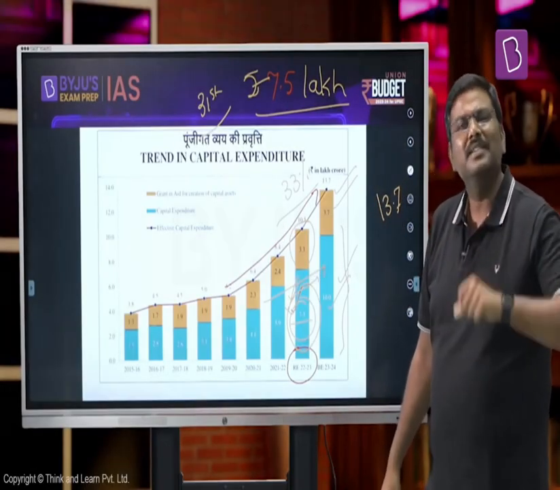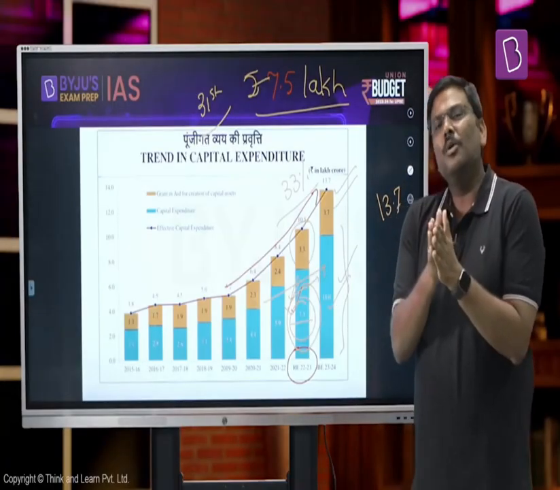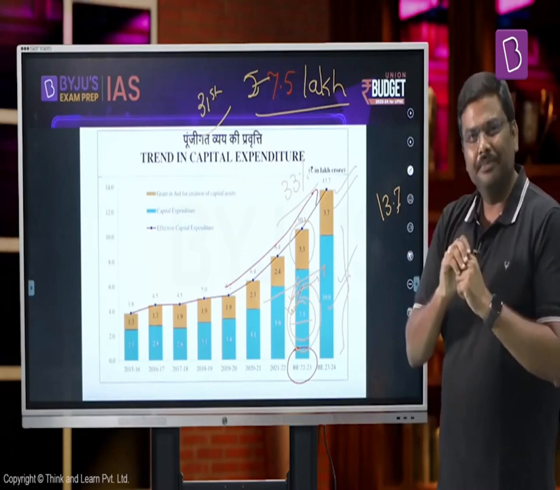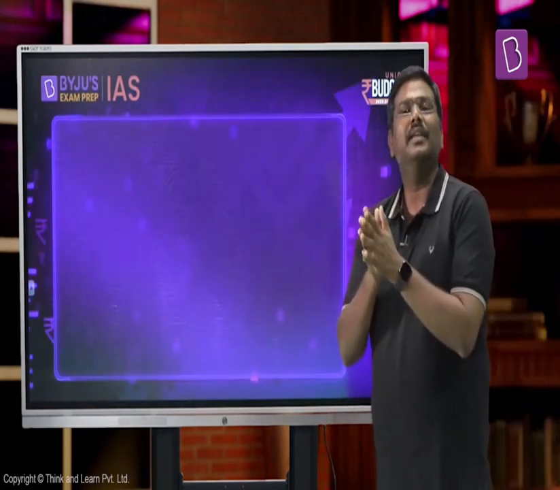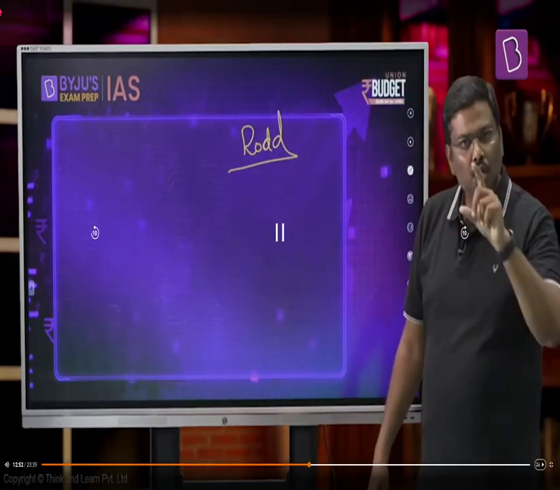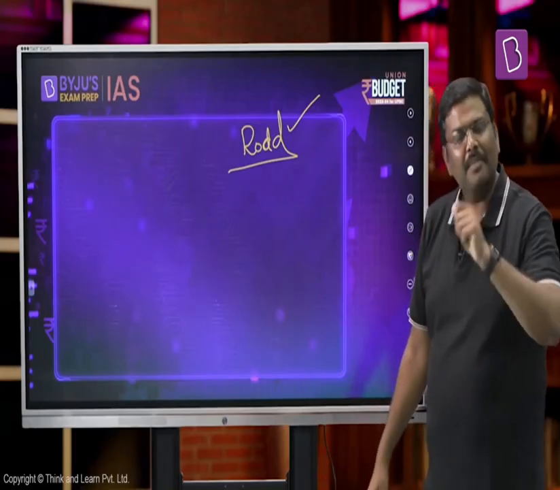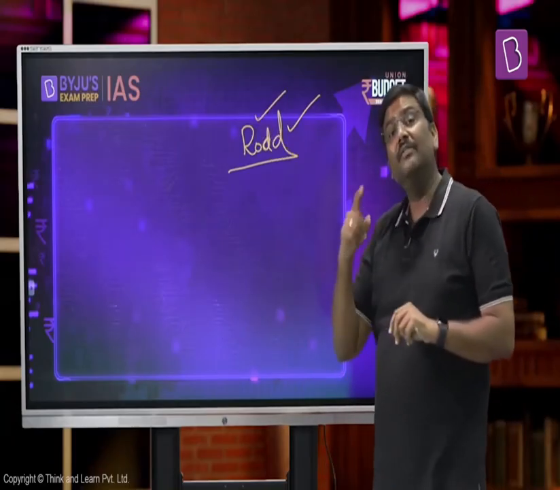Now, coming to the next point, some of you will remind me saying that, sir, you started the statement with the concept of multiplier without explaining it. I'll come to that now. Whenever you talk about capital expenditure, it refers to investment in assets. Let's say the government of India will spend money and develop roads, ports, airports, etc. And whenever an infrastructure investment like this is made, either by the government or by the private sector, you will realize that there is a rising demand for labor, raw materials, and various other important components needed for the development of the infrastructure.